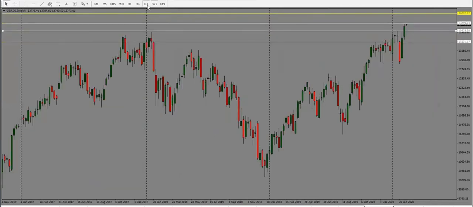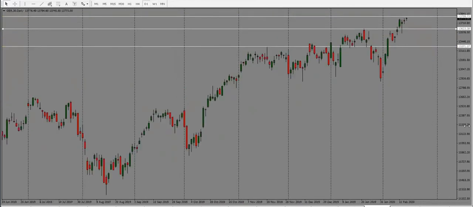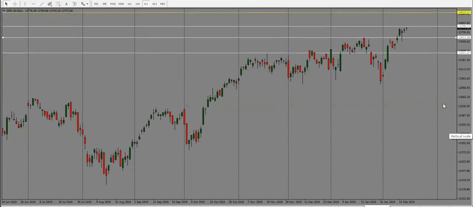DAX here, this one is holding up. It's been trying to make its way higher. It is into resistance. With this one, bias is neutral, but if it goes through 13,800, this one could go higher into 14,000. At this point, neutral bias. But if it stays below 13,800, I will look for a move back towards 13,600. So bias is neutral for DAX.